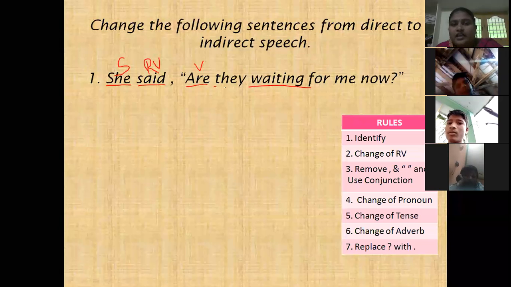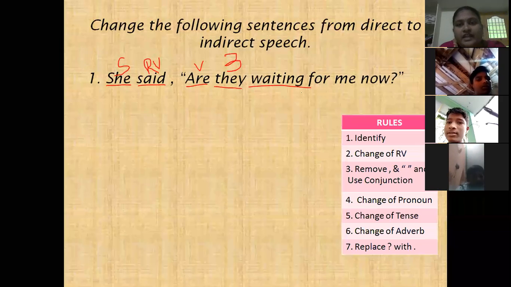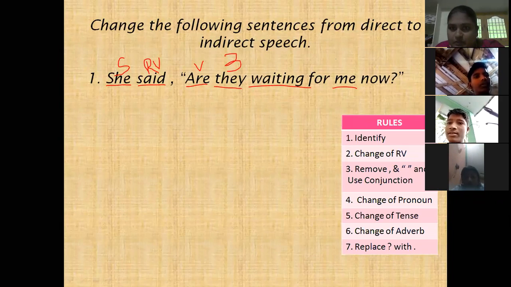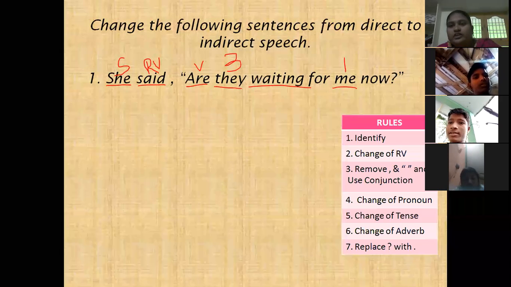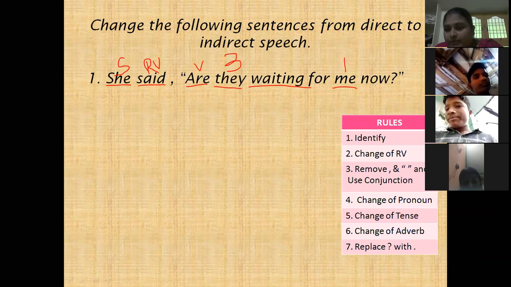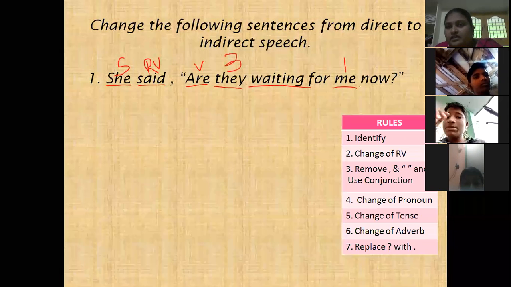And next, "they" is which person? First, second, or third? Third person. And one more, "me" is given. Me is which person? First person. Very good. And next, is there any word related to time and place? Now. Yes, madam, "now". It is an adverb.